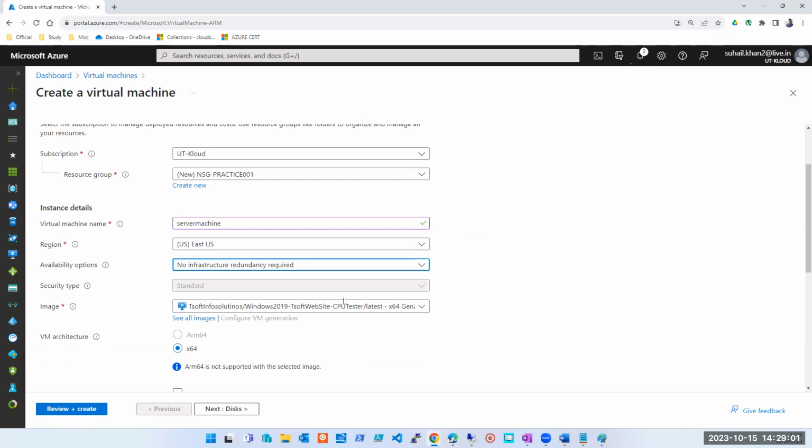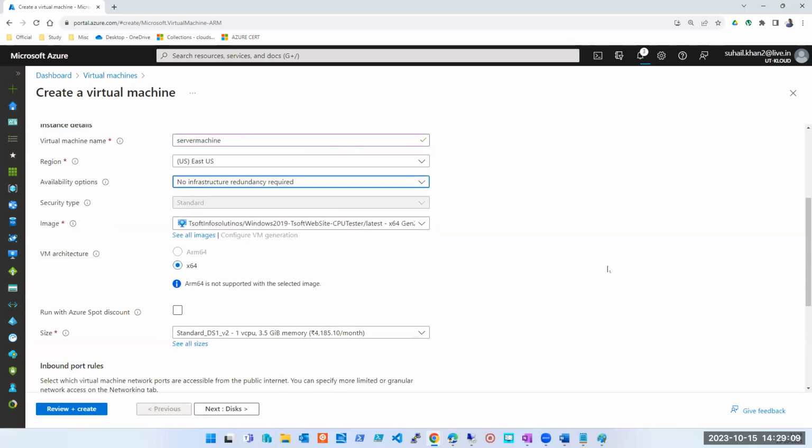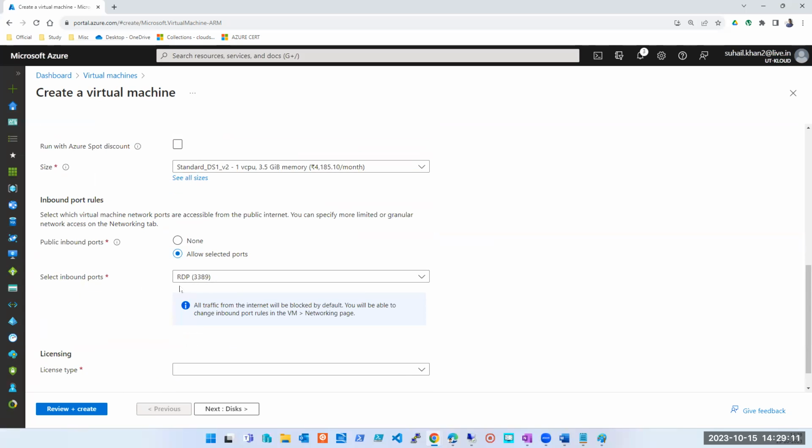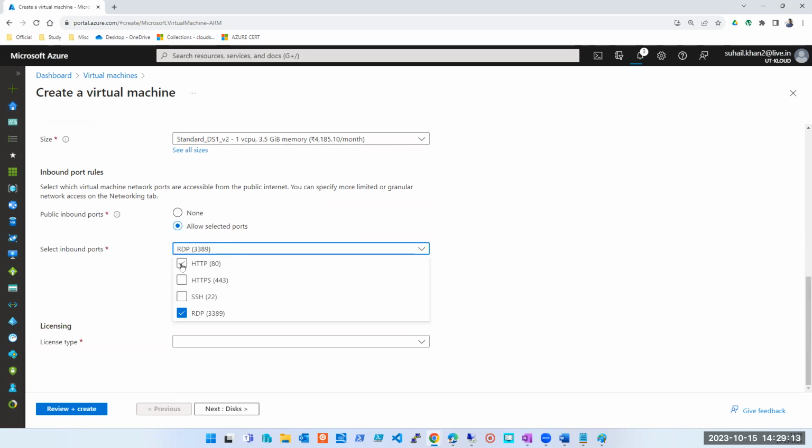Redundancy, do not confuse and do not mingle up the topics. We'll do redundancy separately; here we do not require any redundancy, so let's not do that. I explained this to you guys: when you check all these things, what rules is it creating, guys? Allowing all the traffic inbound, or only outbound?